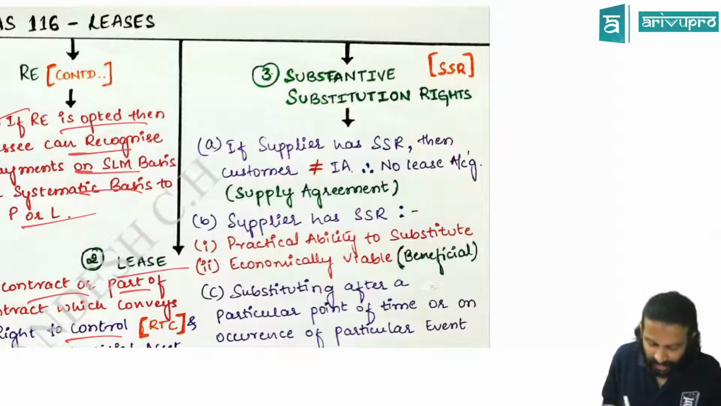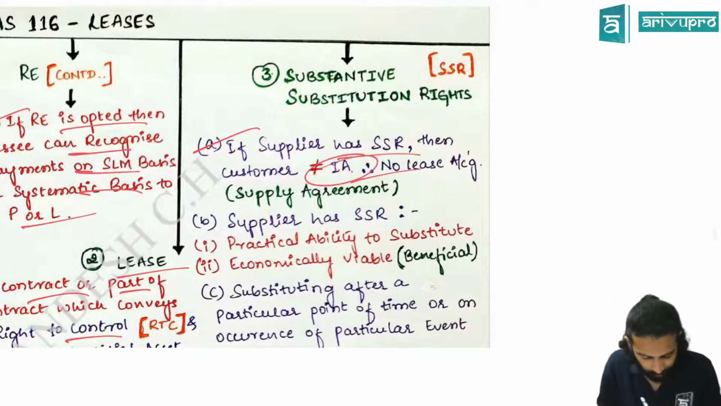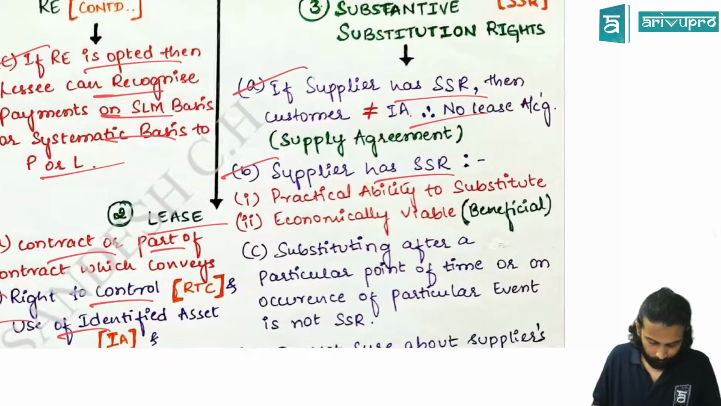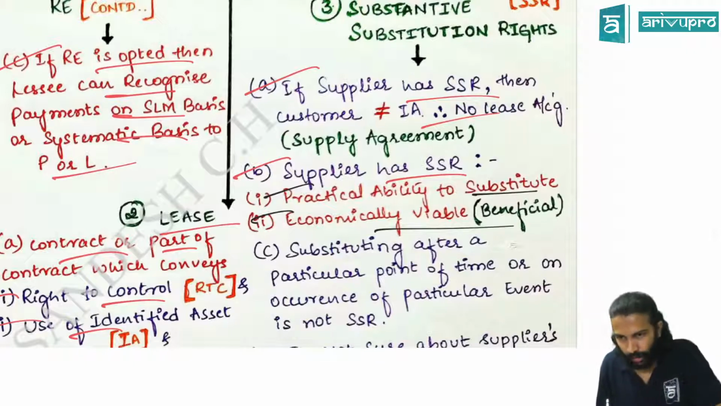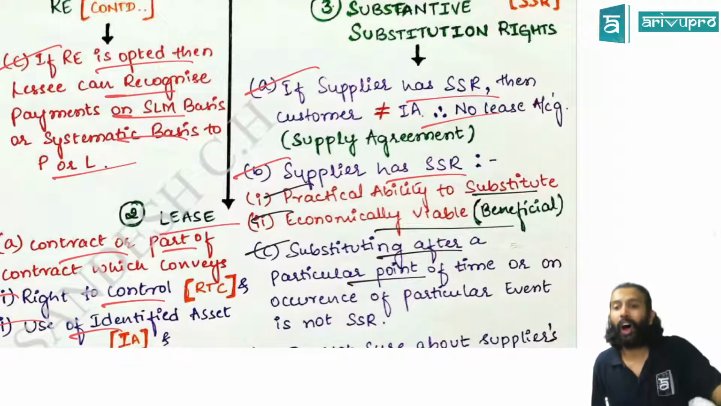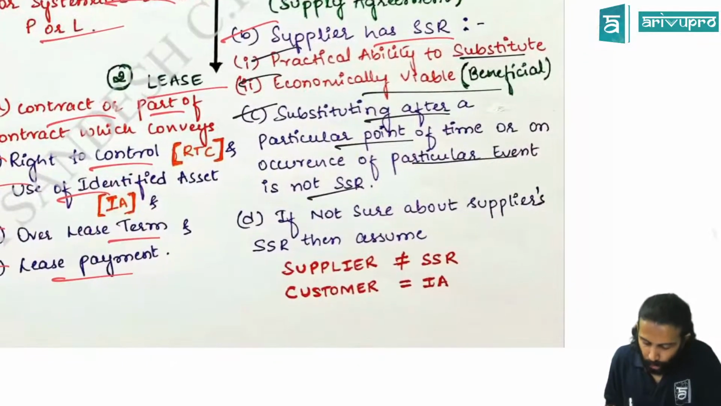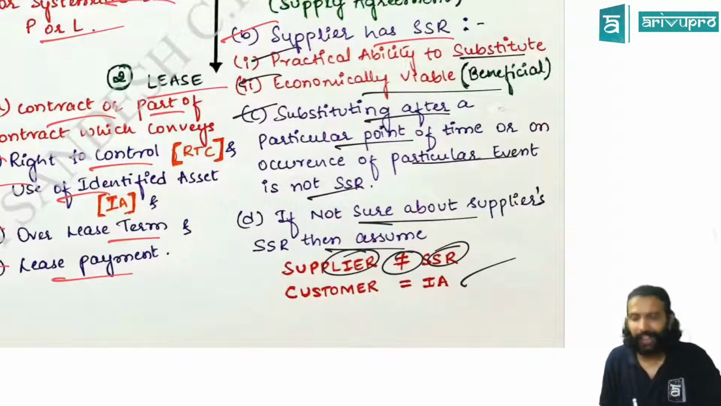Then we saw SSR, supplier substantive substitution rights. If supplier has SSR, then there is no lease accounting because customer does not have RTC of identifiable assets. We can say supplier has SSR provided 2 features are satisfied. One, he must have the practical ability to substitute throughout the period of use, and it is beneficial for him to substitute. But substituting after a particular point of time, like after 1 year or 2 years, or if some particular event happens like breakdown, that is not SSR. And if you are not sure about supplier's SSR, then we always assume that supplier does not have SSR, meaning customer has identified assets, meaning he has RTC of identified assets.